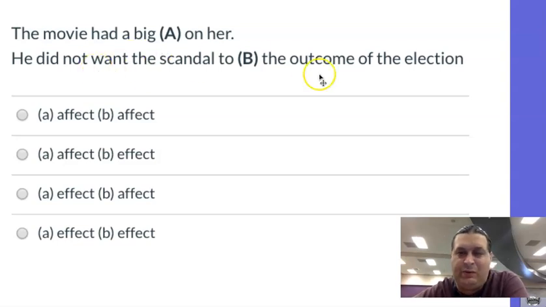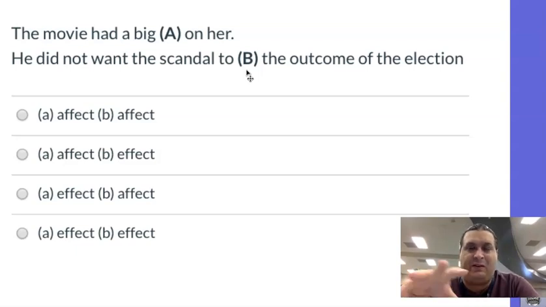He did not want the scandal to affect the outcome of the election. Now, I picked this one on purpose because it's a tricky one. It kind of looks like it'd be the object of the preposition to. And remember, I said that objects of the prepositions are nouns. But this is what we call an infinitive. And an infinitive is when you say to plus a verb. So this is a pretty common use of effect. So it's like to plus a verb. That'd be like, I like to jump, I like to play, I like to hop, I like to spin, I like to run. That's to plus a verb. That's what we call an infinitive.